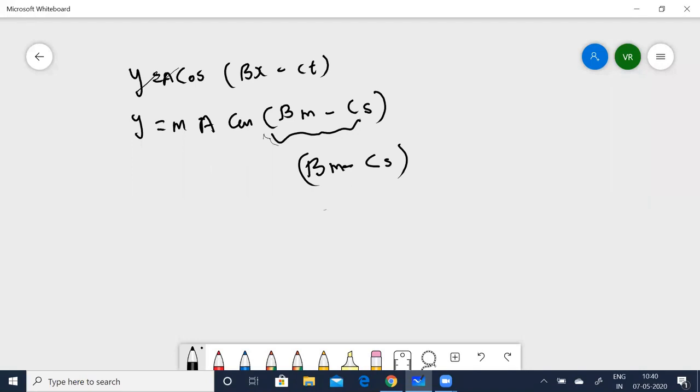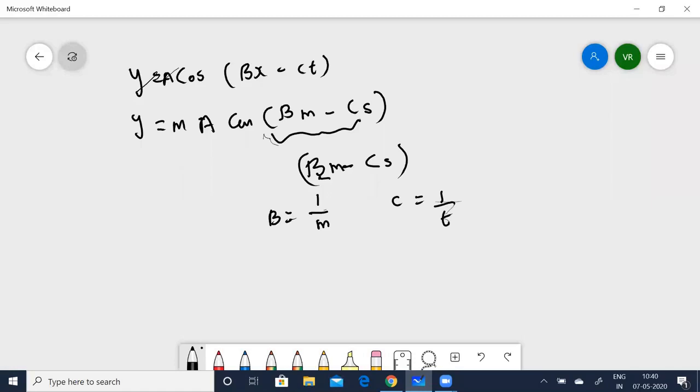So for b to become unitless, this should also be a reciprocal of m, so that should be equal to 1 by m. Only then it will get cancelled, right? Same way, b should be equal to 1 by m. And same way, for c to become unitless, that should become 1 by t. Only then it will get cancelled.